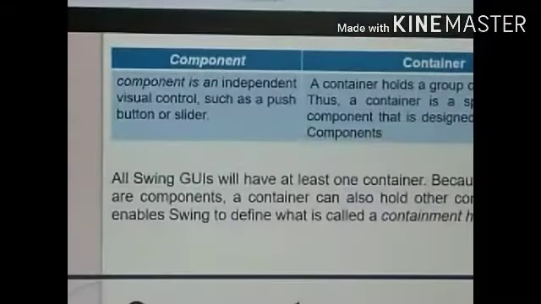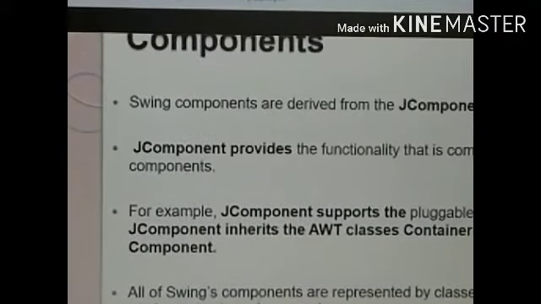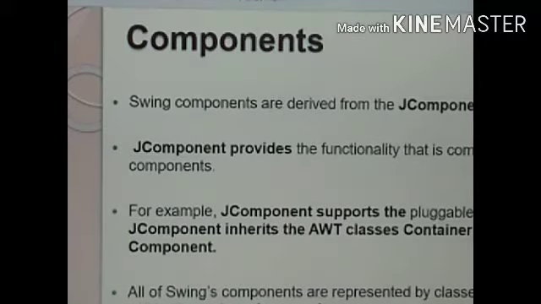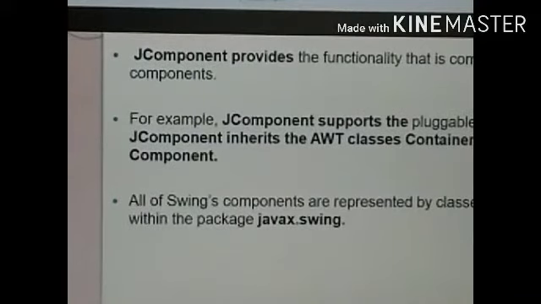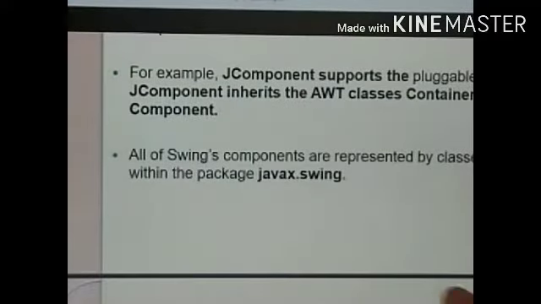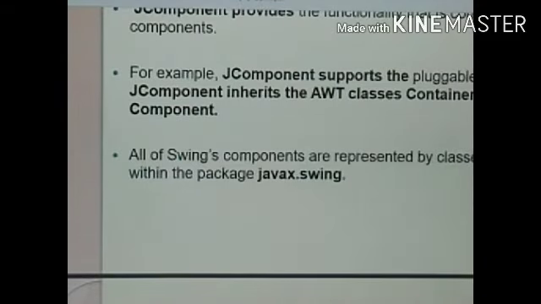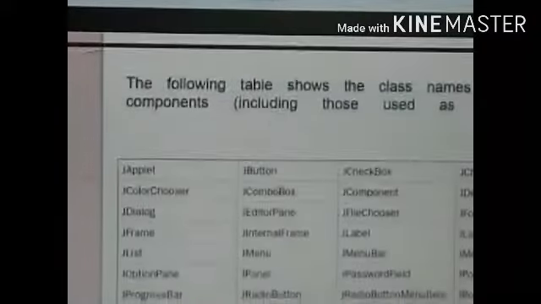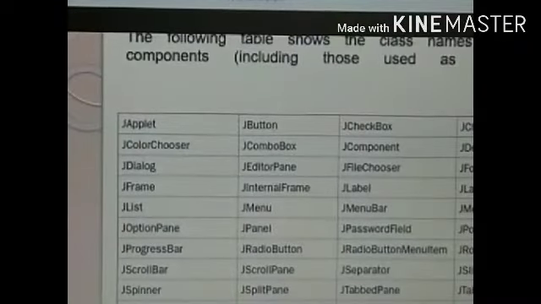So we have seen Swing components and the containment hierarchy. Swing components are derived from the JComponent class. JComponent provides functionality that is common to all the Swing components. For example, JComponent supports pluggable look and feel. It inherits the AWT classes Container and Component. All these are available under the package javax.swing. These are the components used in Swing: JApplet, JButton, JCheckBox.